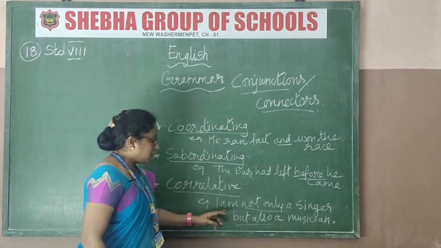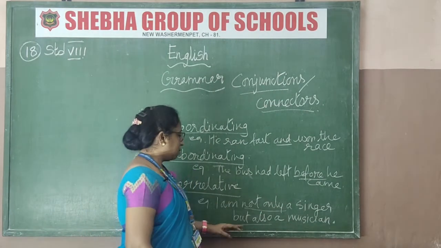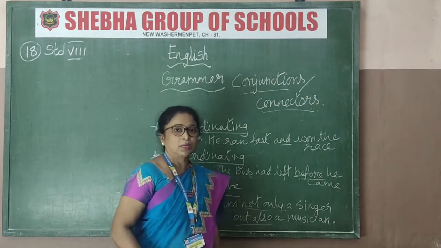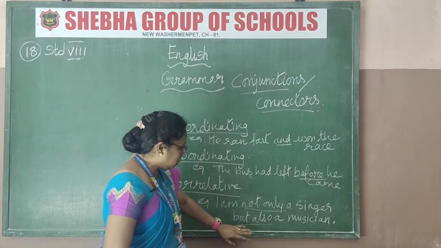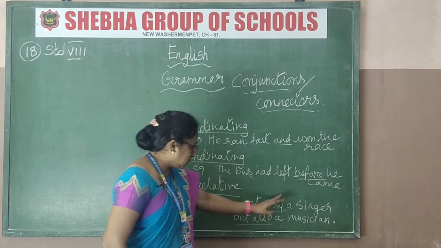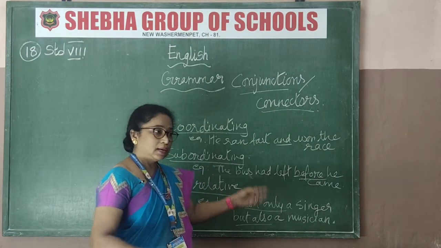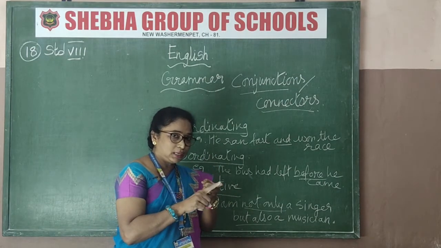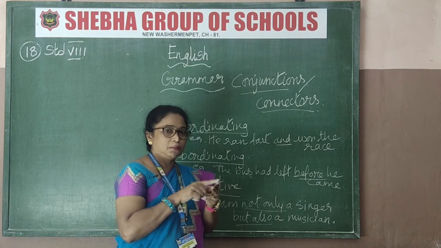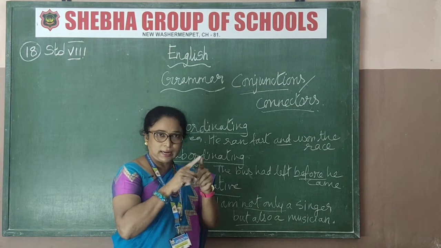See the example given there: I am not only a singer but also a musician. In case we don't have this not only but also, just imagine: I am a singer, I am a musician. In that, one person is a singer and a musician.